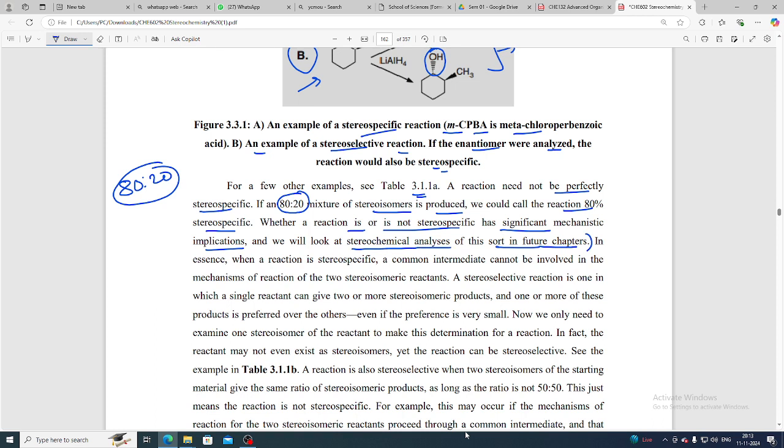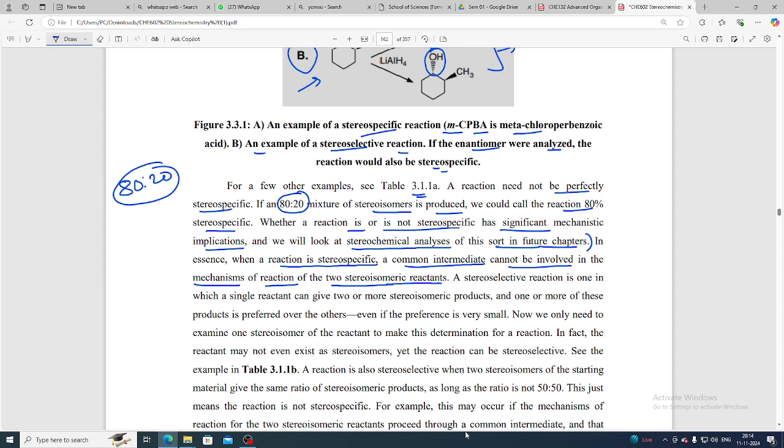OK, in essence, when a reaction is stereospecific, a common intermediate cannot be involved in the mechanism of the reaction of the two stereoisomeric reactants. Look at what is said here: in essence, when a reaction is stereospecific, a common intermediate cannot be involved in the mechanism. So a common intermediate will not be involved in the mechanism.